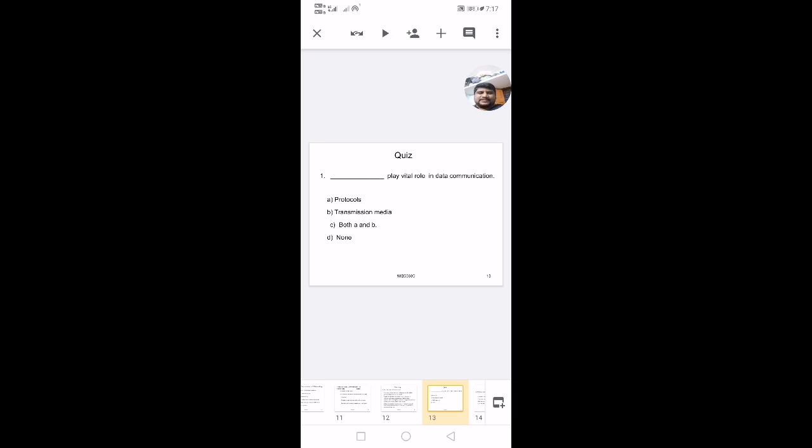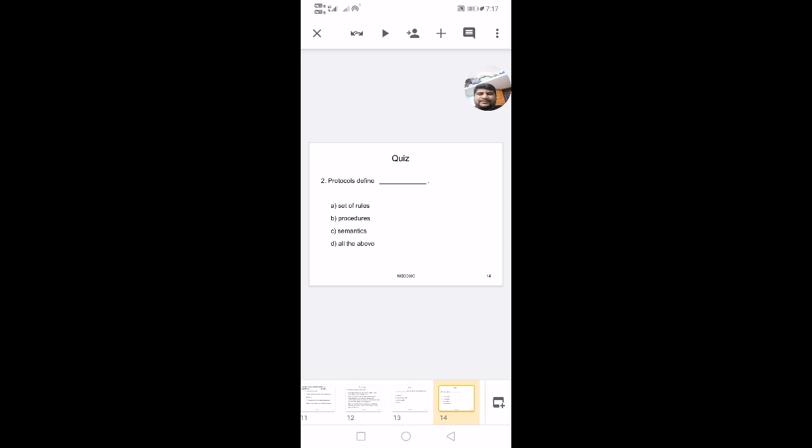Which plays the vital role in data communication? Both the protocols and transmission media. So the option is C. A protocol defines a set of rules, procedures, semantics and all of the above. So the option is all of the above.